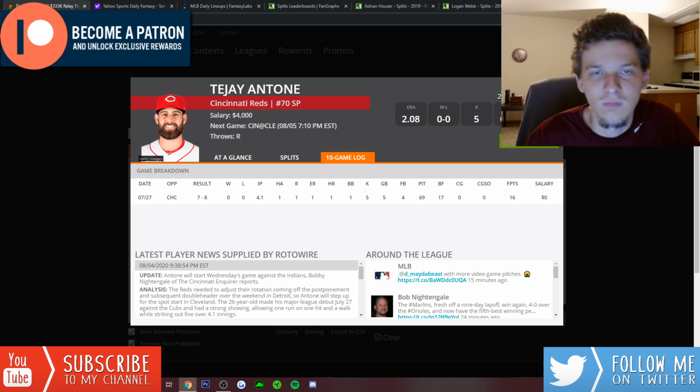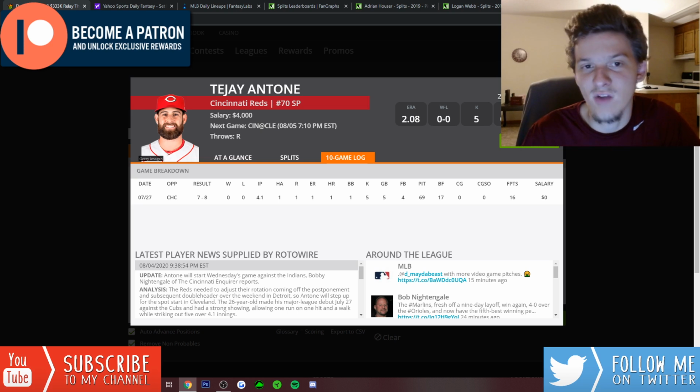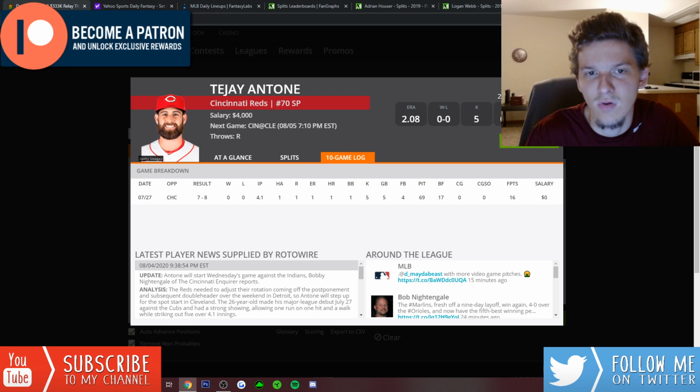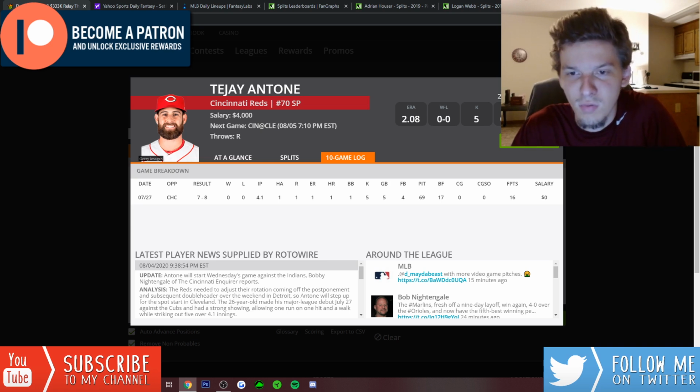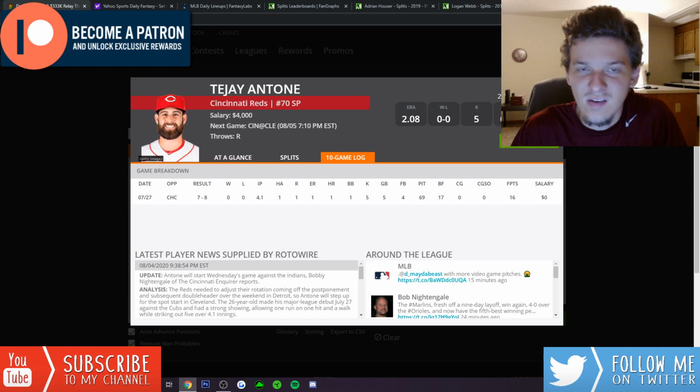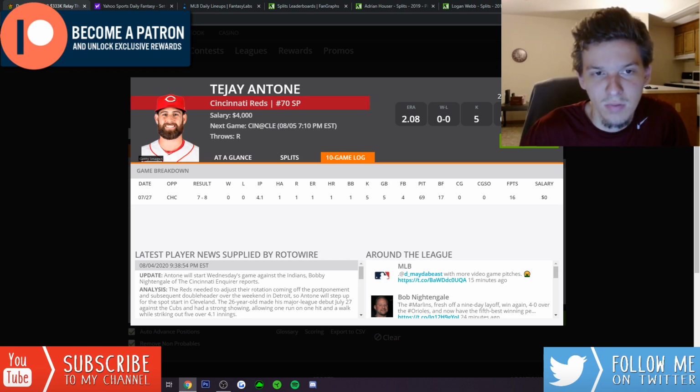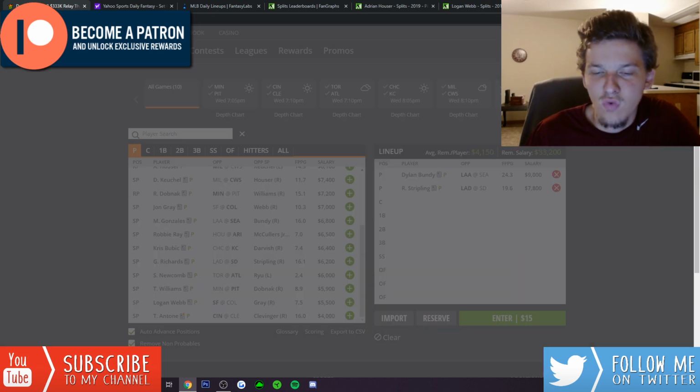Like, I'm so down to roster pitchers when they're like minimum salary. Like, I'll roster any pitcher at minimum salary. I talked about Alex Cobb. I think the last time he was on the slate, he was minimum salary. I think he went out there and got like 15 or 16 DraftKings points, and that's pretty good when you're 4K. I think there's hitters that are 4K, so getting 16 points from a hitter is obviously great. Getting 16 points from a 4K player, even though it's a pitcher, that's still great too. So I do like TJ Antone quite a bit as a cheap option.